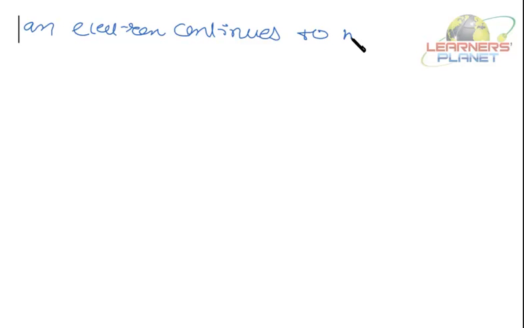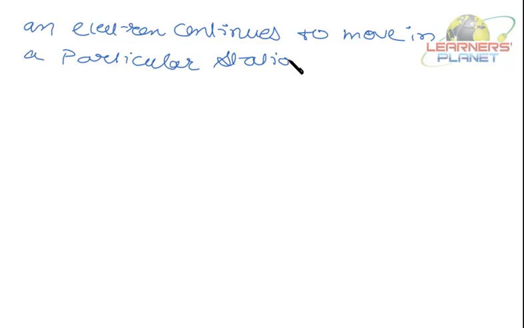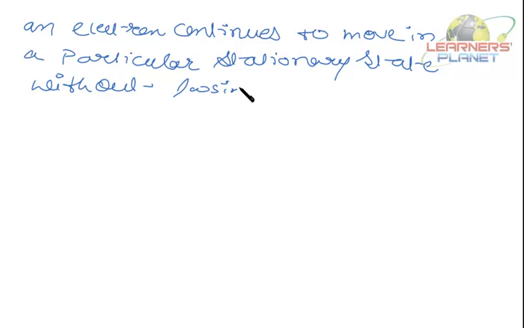Say when an electron continues to move in a particular stationary state without losing energy.